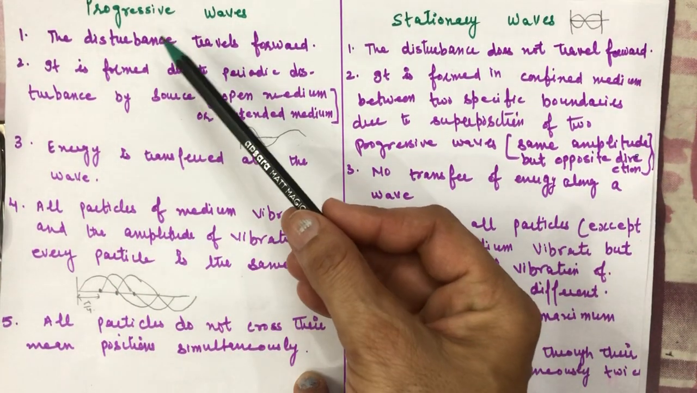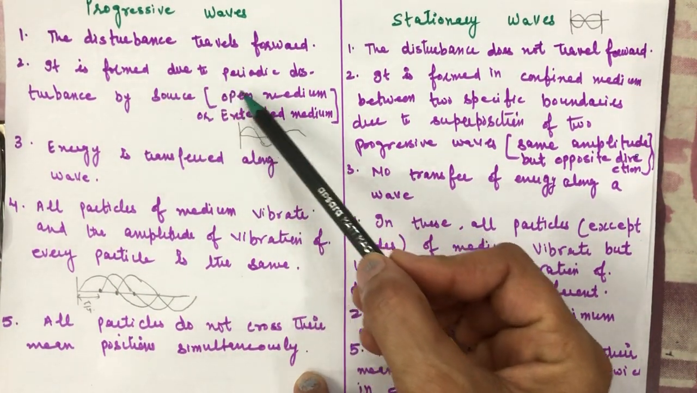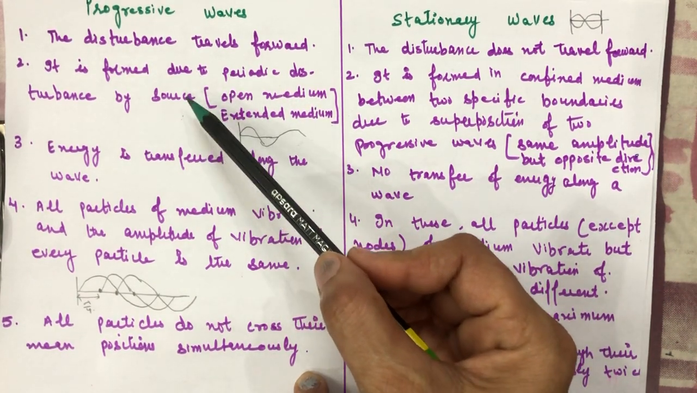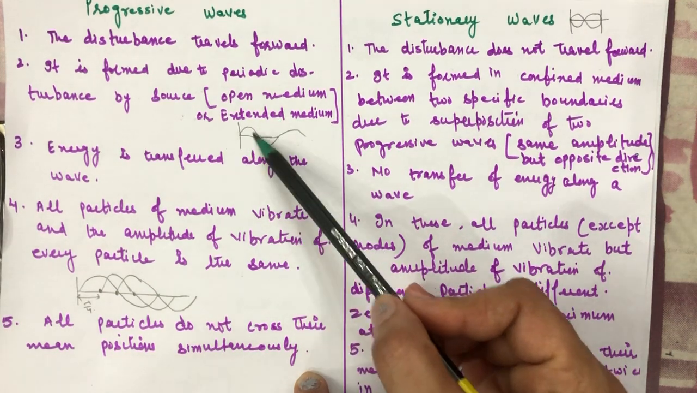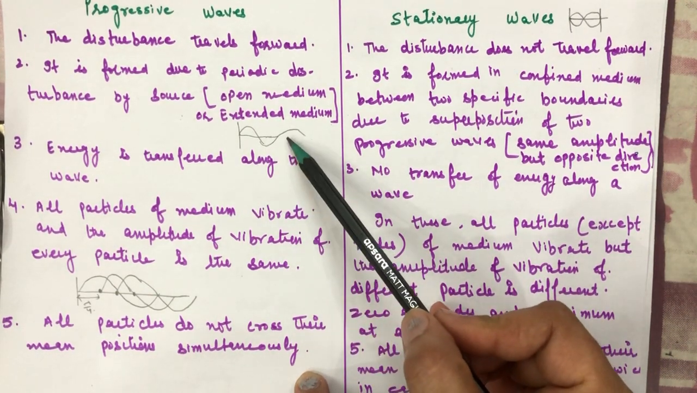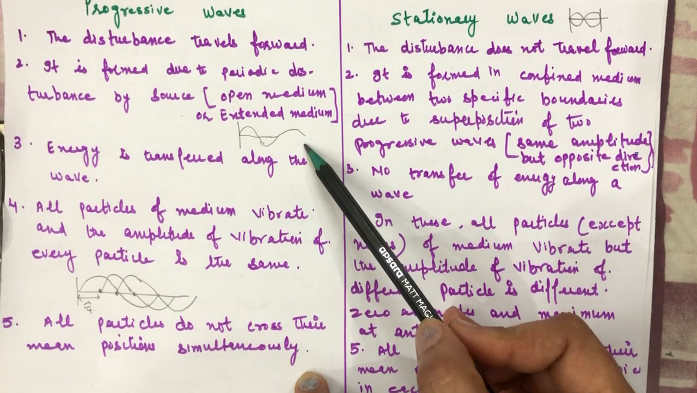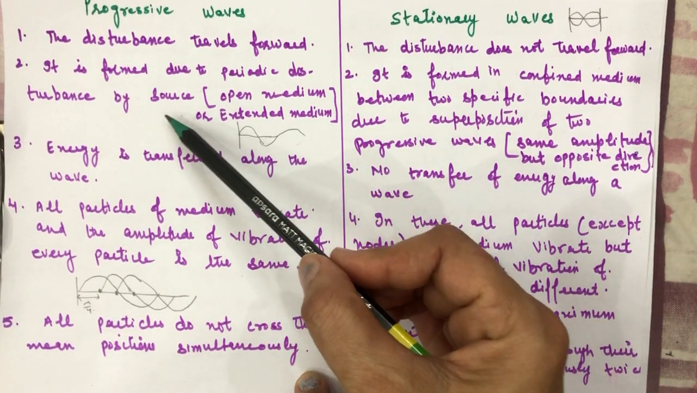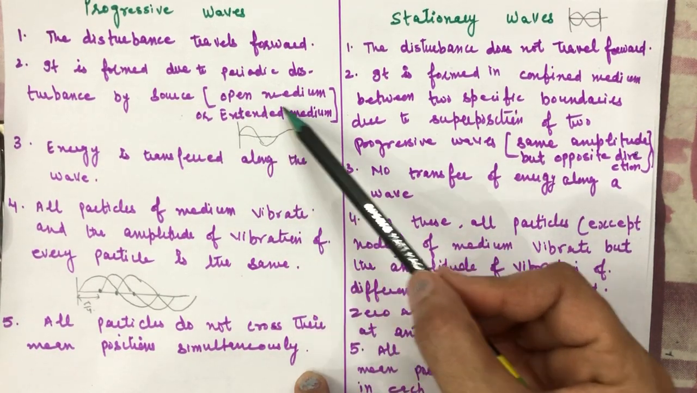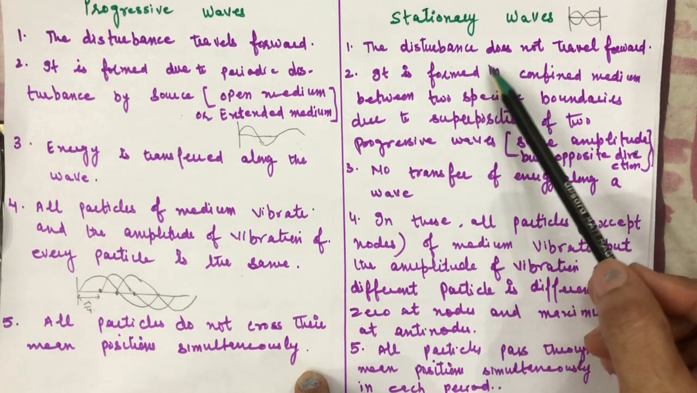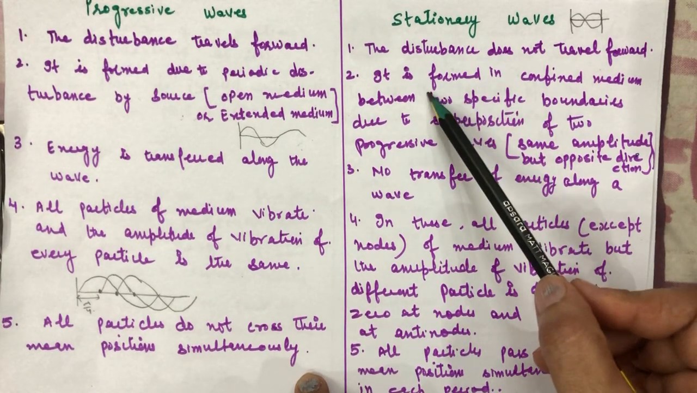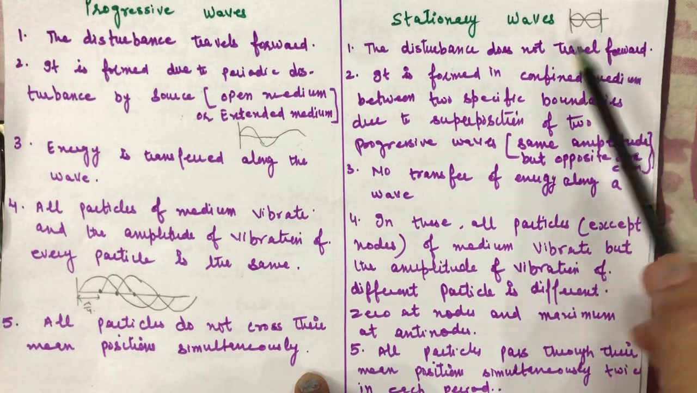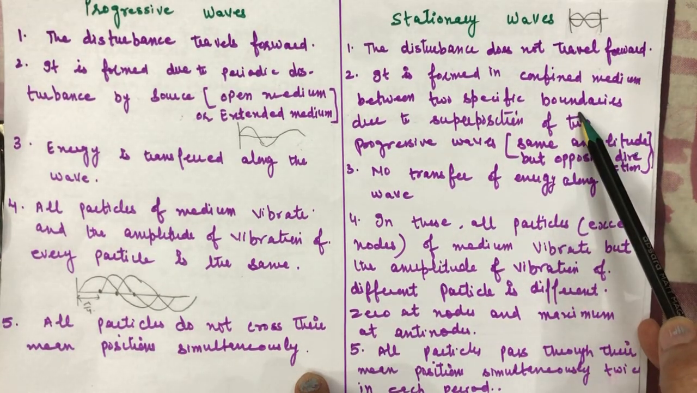The progressive wave is formed due to periodic disturbance by the source. Periodic disturbance by the source means disturbance in an open medium, because the wave is in progress, so the medium is extended; it can be extended so long. So we can say that it is formed in an open or extended medium. And a stationary wave, we know, is formed in a confined medium between two fixed points, two specific boundaries.